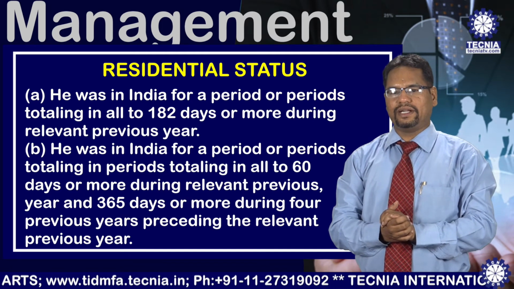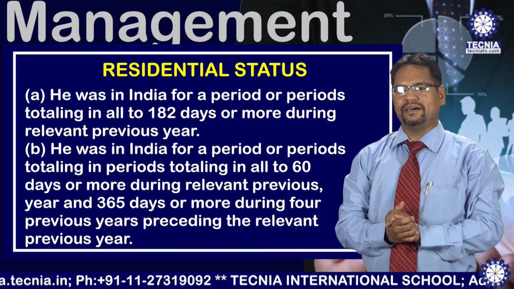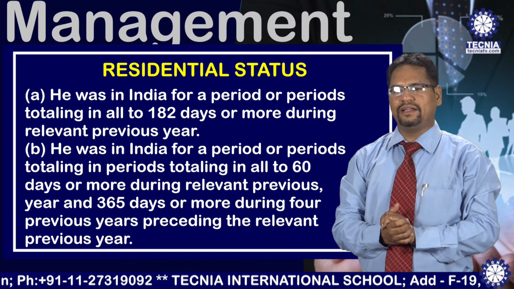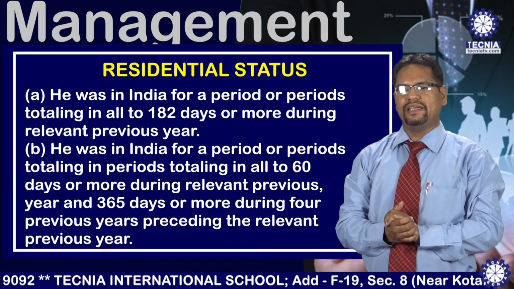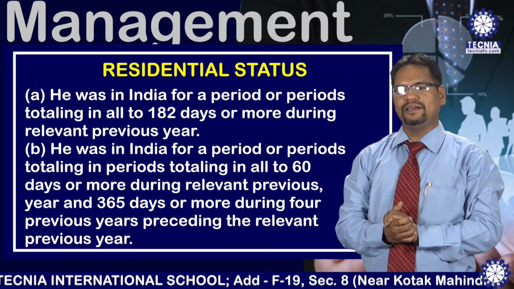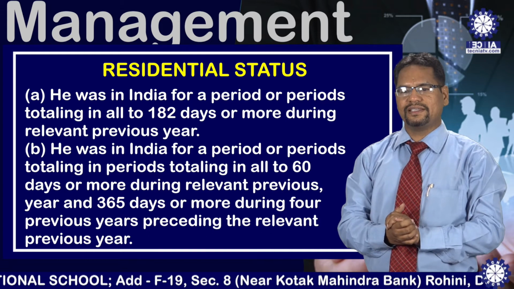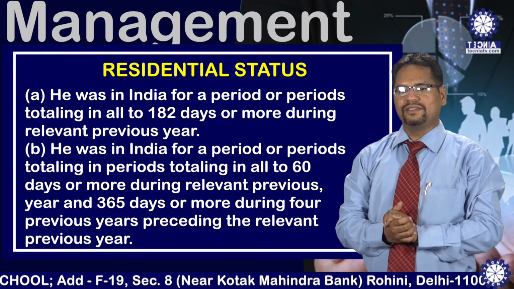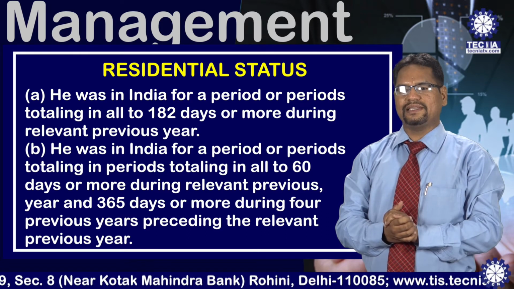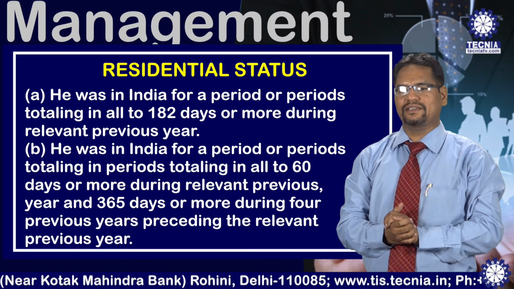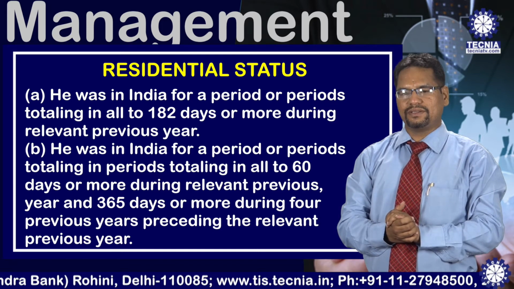So it is very important. A person may be a frequent visitor to India. In his case, the residential status will be determined on the basis of his presence in India for 365 days in 4 years immediately preceding the relevant previous year. Along with this, his presence for 60 days, whatever we have discussed now, 60 days it is a must. So whenever we are going to calculate the residential status, in case of the resident, one of the two basic conditions is a must.